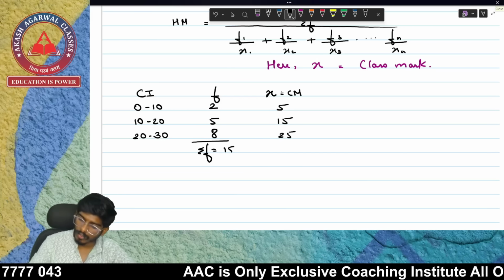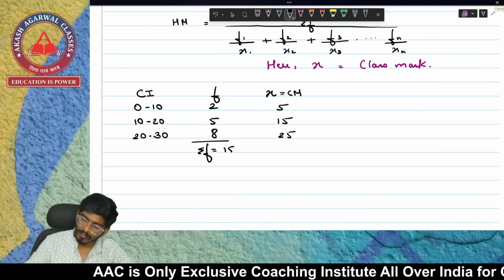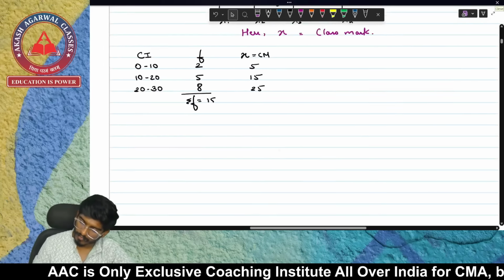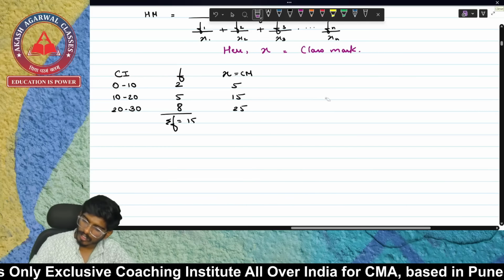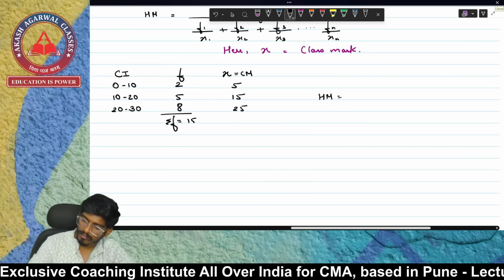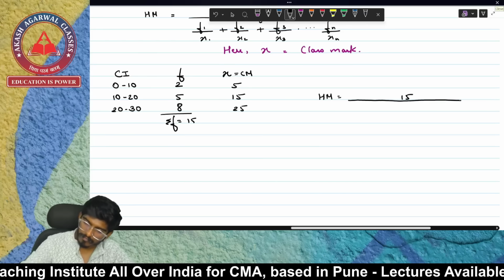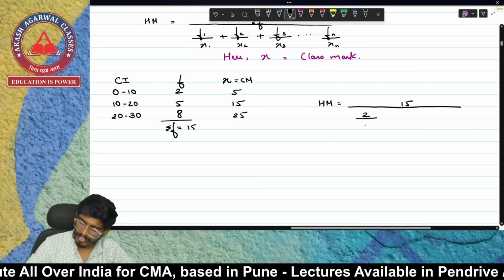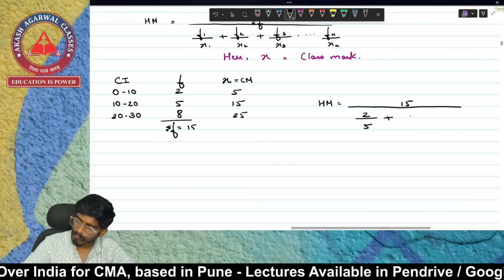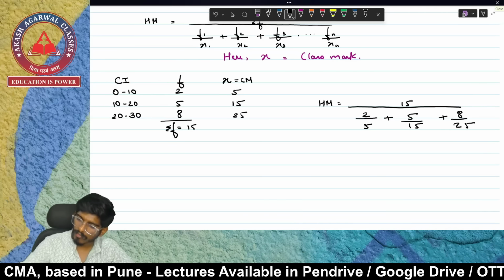So this is going to be your X, that is the class mark. Now we want the summation of F. The HM formula is summation of F over summation of F by X. Summation of F is 15. F1 by X1, F1 is 2, X1 is 5, plus F2 by X2, 5 by 15, plus 8 upon 25.